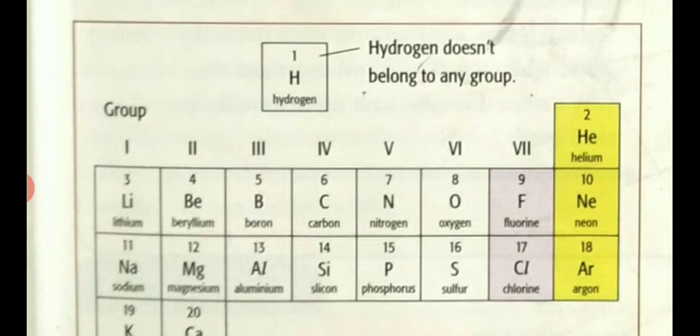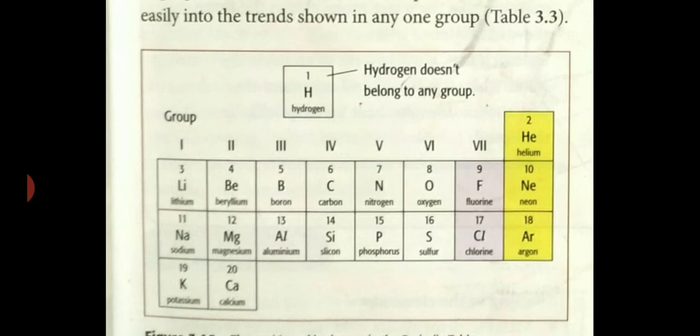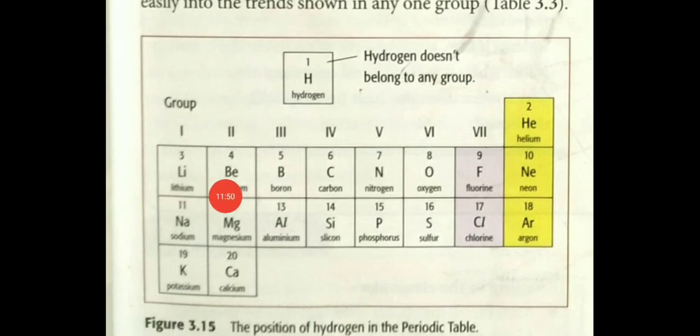So hydrogen shows similarity with the 7th group also. Hydrogen doesn't belong to any group. Hydrogen is a non-metal, the valency of hydrogen is 1, and hydrogen shows similarity with the 7th group and the first group also.